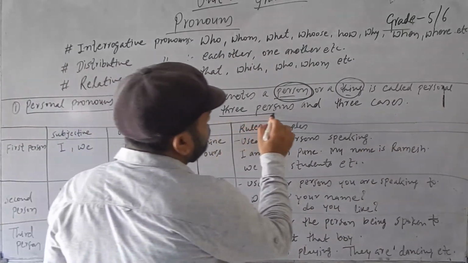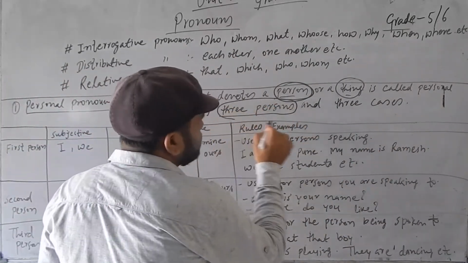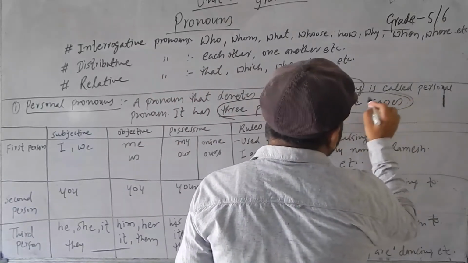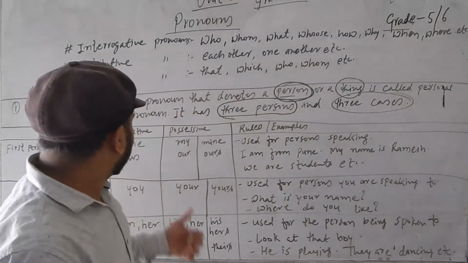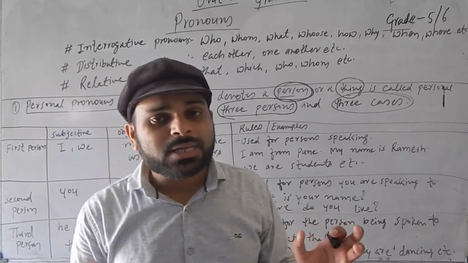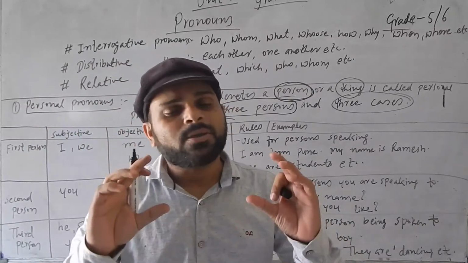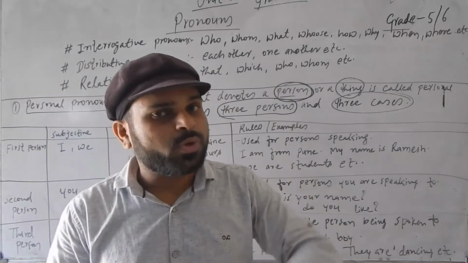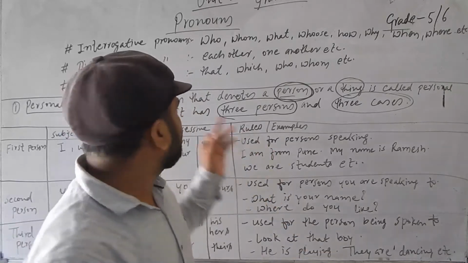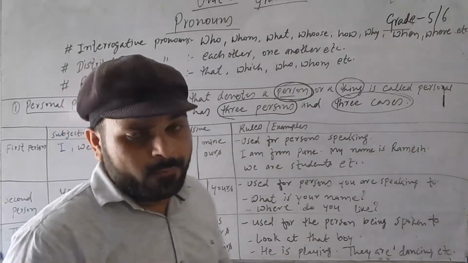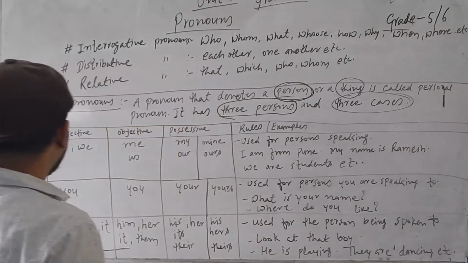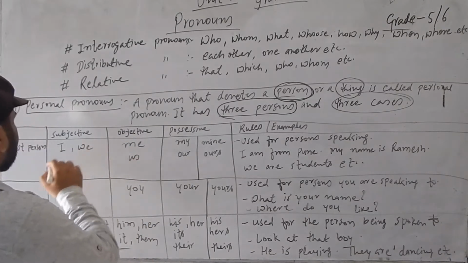It has three persons and three cases. So how the person has been categorized and how the cases, where to use and where not to use, where to use which pronoun according to this personal pronoun. Let's see. We have three persons.